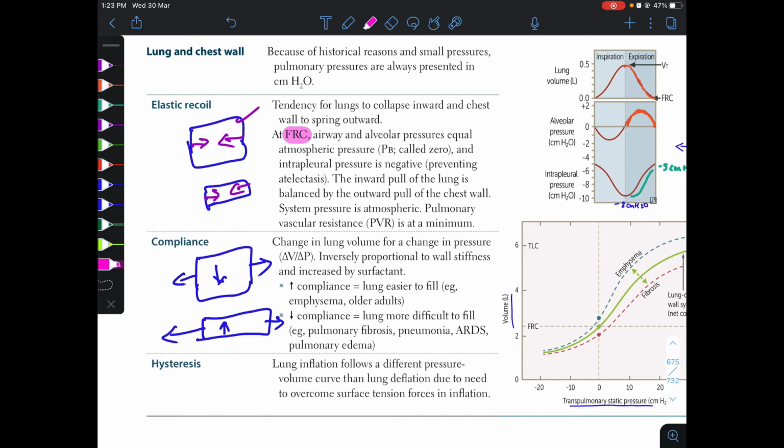Here the airway and the alveolar pressure will be equal to atmospheric pressure, and the barometric pressure will be 0. And as we know, due to expansion of the chest wall, there will be slight negative suction. This is the intrapleural pressure, and the intrapleural pressure will be negative. And the inward pulling of the lung will be balanced by the outward pulling of the chest wall. We have discussed this. And the system pressure is atmospheric.